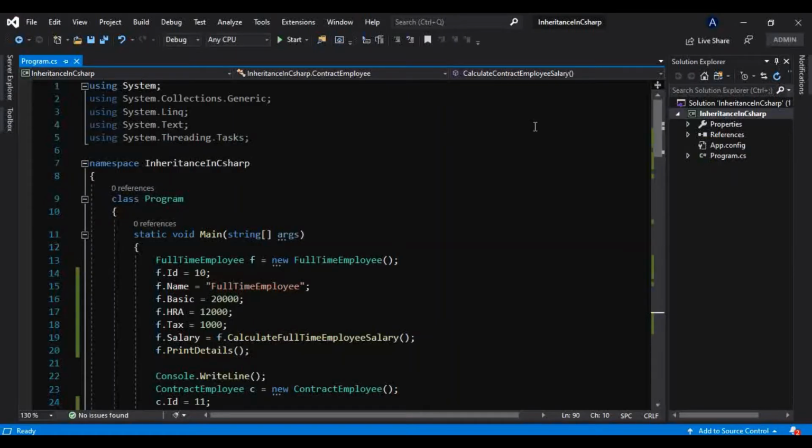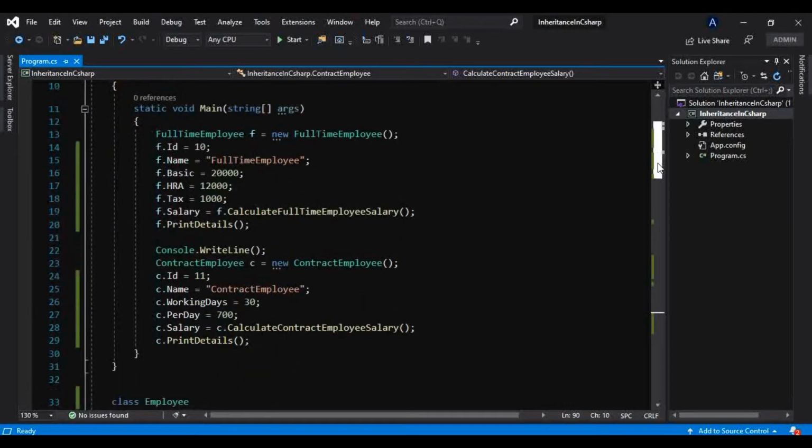This is the same example we have seen in a previous tutorial when we learned inheritance in C#. Again I'm repeating, if you are not aware of what inheritance in C# is and have not watched that previous video of this tutorial series, please go and watch that first in order to understand this better. If you are well aware of inheritance in C#, then just focus on today's concept, that is abstract class.